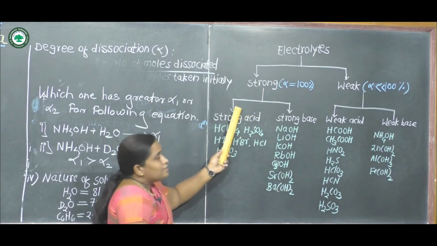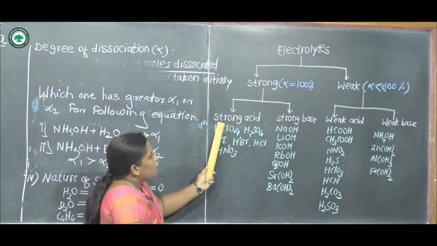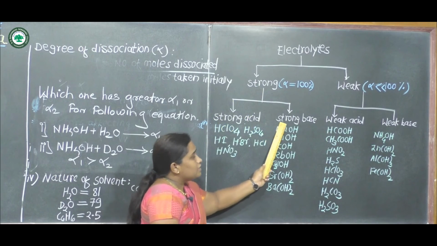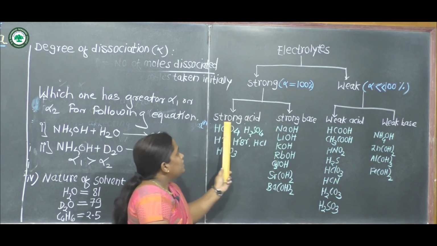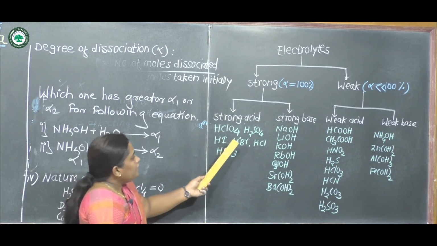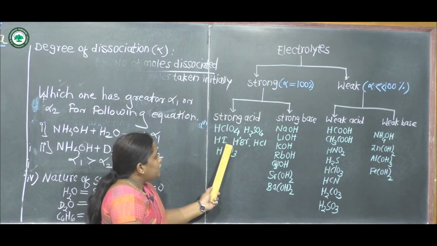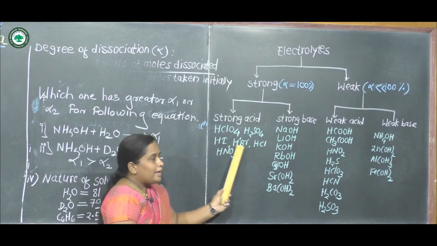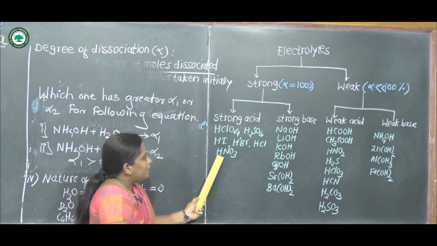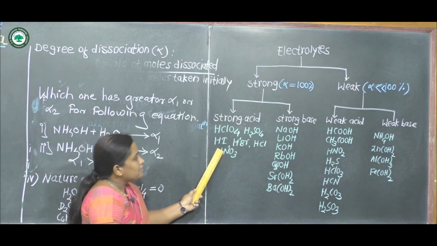Now, which are the examples of a strong electrolyte? First, strong acids, and next, strong bases. Which are strong acids? First is HClO4, then H2SO4 sulfuric acid, HI, HBr, HCl and HNO3, that is nitric acid. These are strong acids.